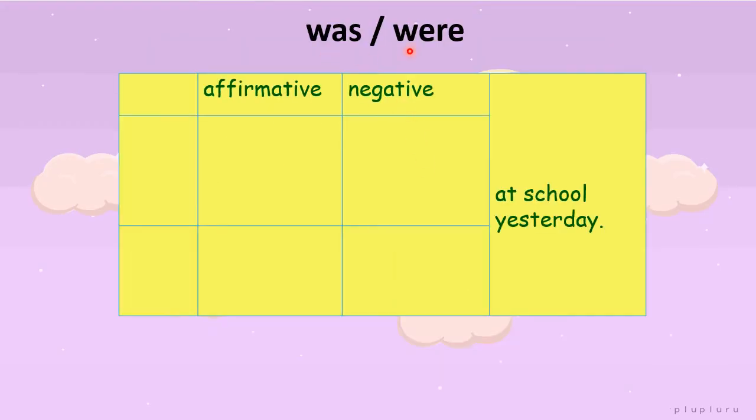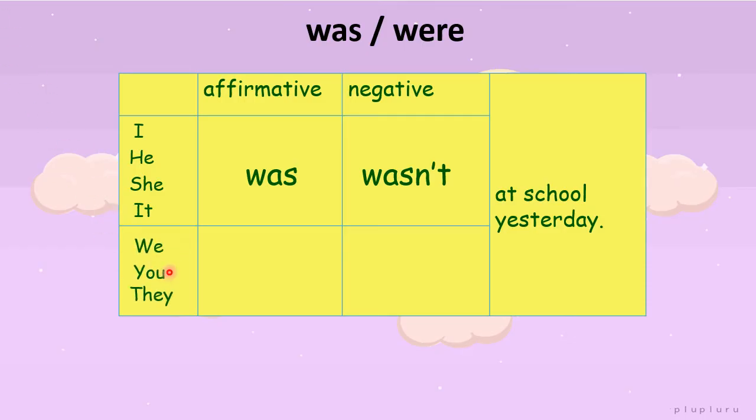Alright, was, were. For affirmative and negative forms: I, he, she, it are singular. So for affirmative, we use was. For example, I was at school yesterday. For the negative form, we use wasn't. For example, he wasn't at school yesterday.